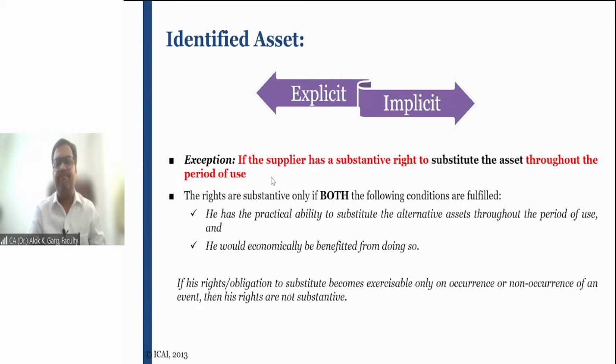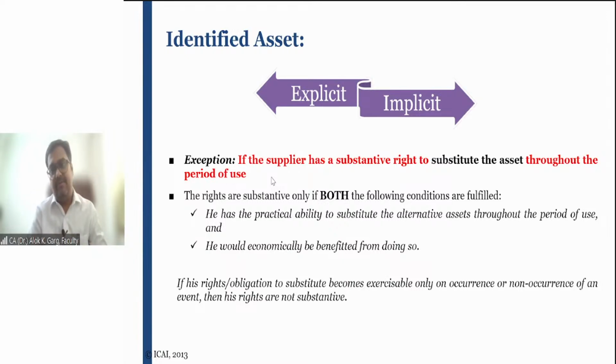So friends, in this case, the vendor, the supplier, the lessor does not have substantive substitution rights, and that is why this asset will be considered an identified asset.